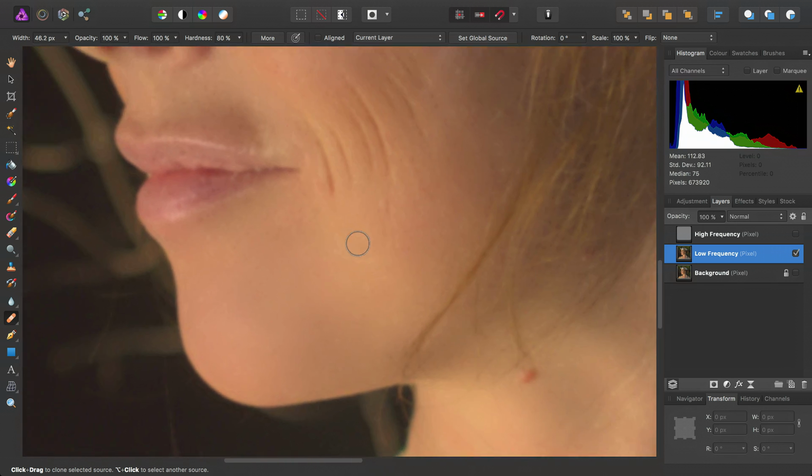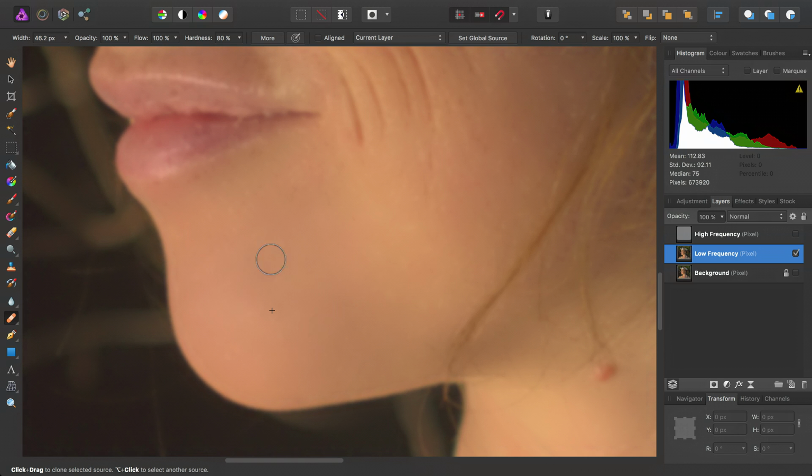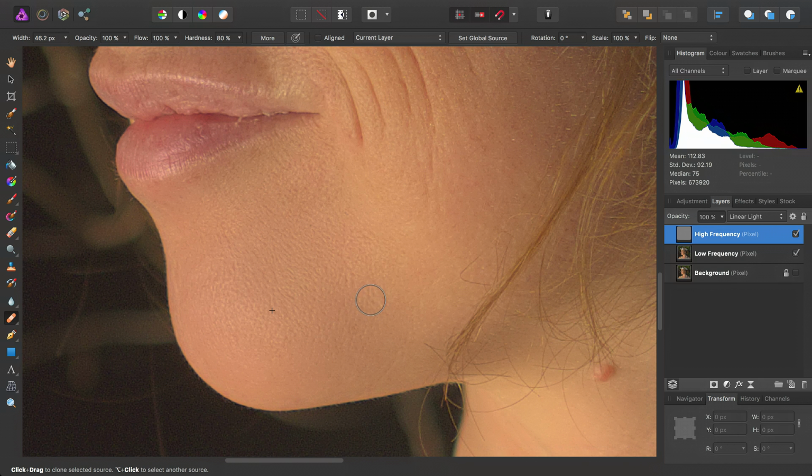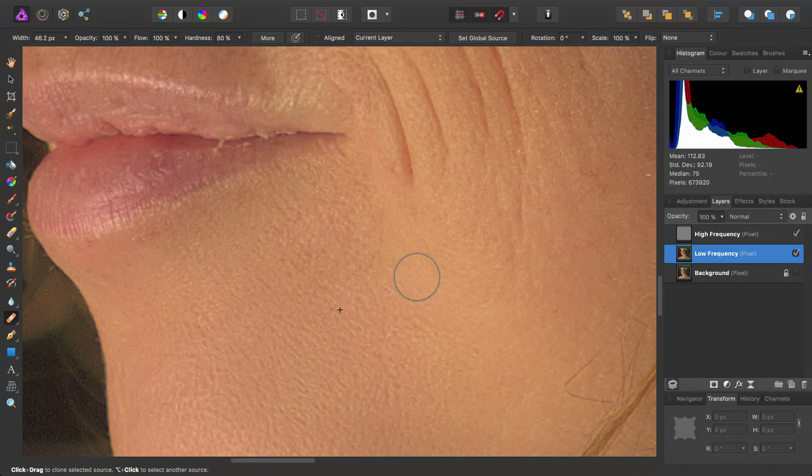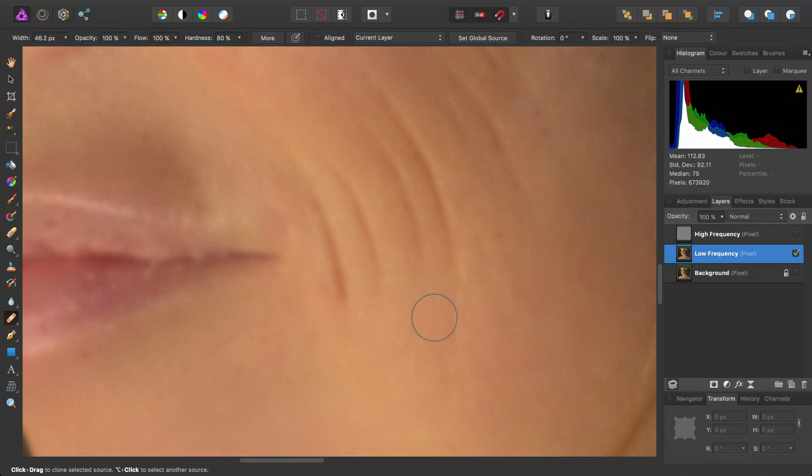So eventually we'll end up with a much flatter looking area, but here's where we can turn the high frequency layer back on, and we've still got all this texture around the face here. So we can remove all the unwanted areas without the final result looking like a blurry waxwork figurine. So just turn the high frequency layer back off.